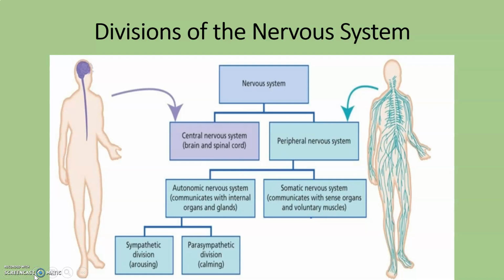The autonomic nervous system can be further divided into the sympathetic, which is called the fight or flight or the arousing division of the autonomic nervous system. And then you also have the parasympathetic division, which is called the calming division or rest and digest. Now, the other subdivision of the peripheral nervous system is the somatic nervous system. And this is what communicates with the sense organs and voluntary muscles. So you want to think communication to your skeletal muscles.